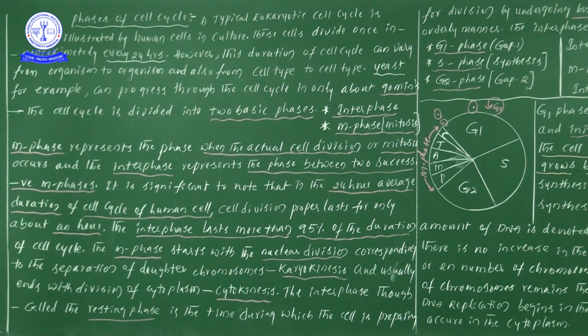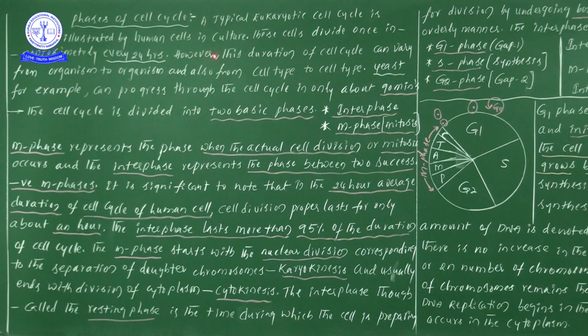This is very important, especially for NEET. For studying these phases of the cell cycle, the general example we will take is human cells, considered for the study of the phases of the cell cycle. One point we understand is that these human cells generally divide approximately once in every 24 hours. Try to save this point in your mind.